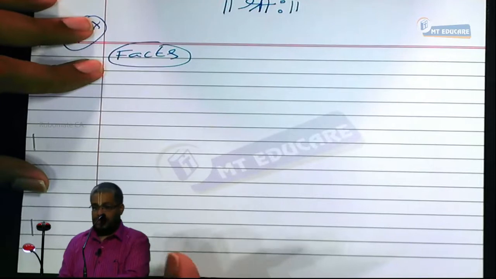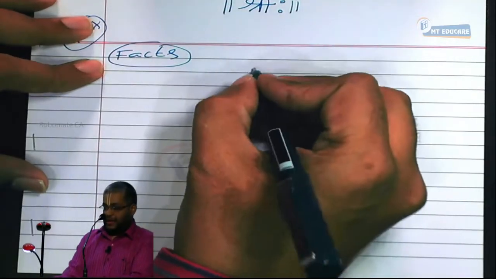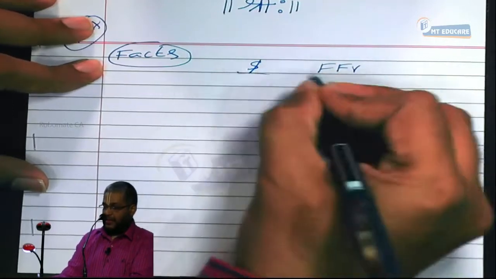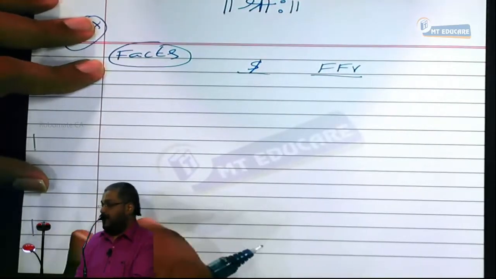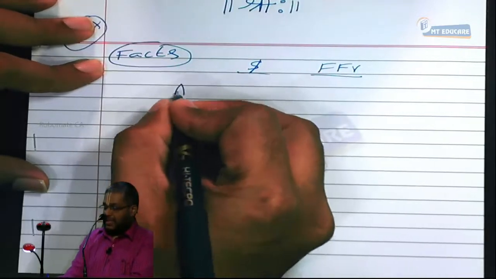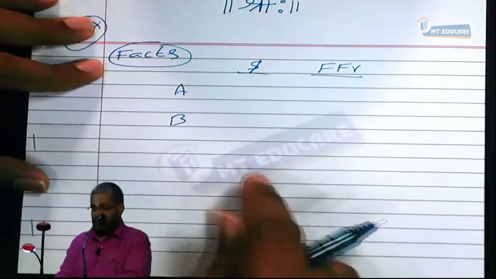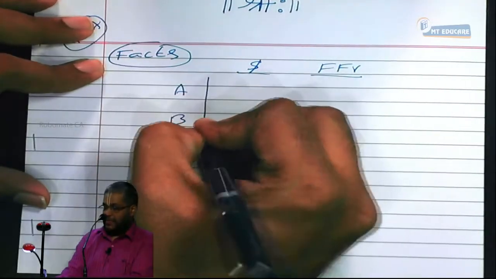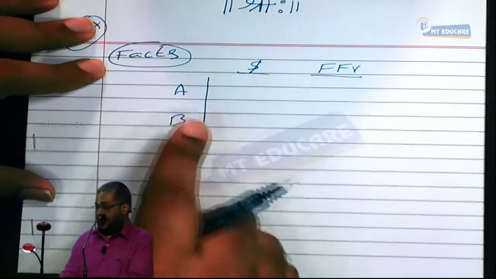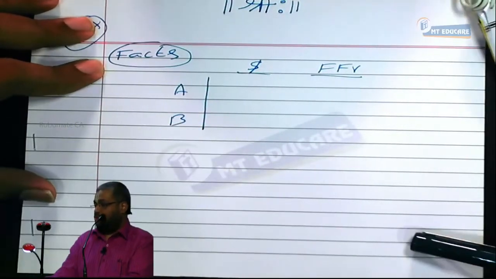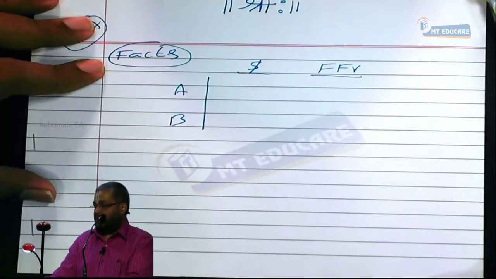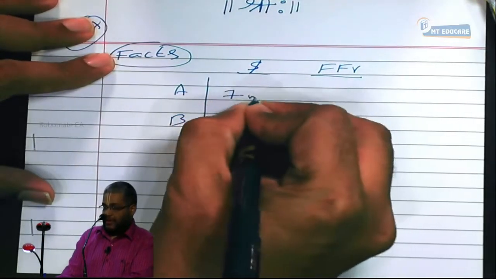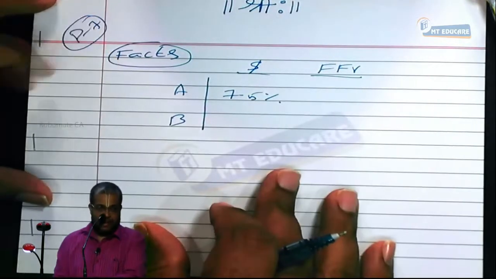Facts. Tell me the two currencies involved: dollar and French franc. Name the two companies, A and B. Shall we start? Firm A can issue a dollar bond at how much percent? 7.5%.